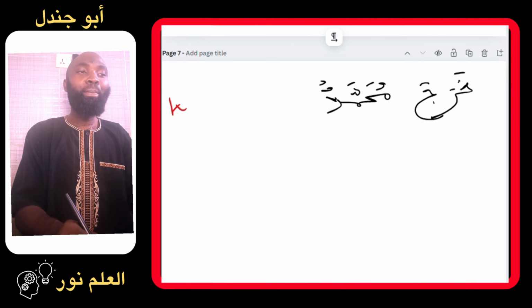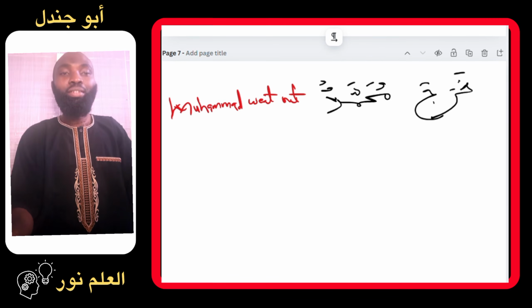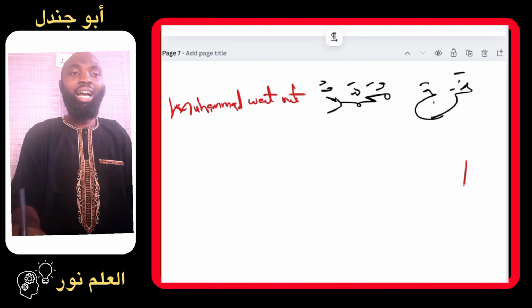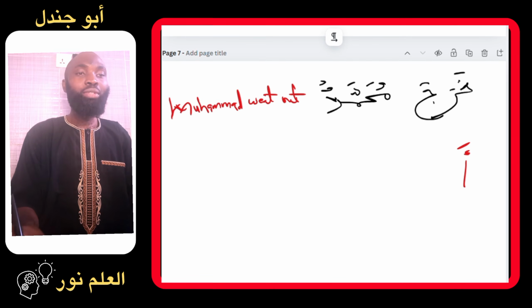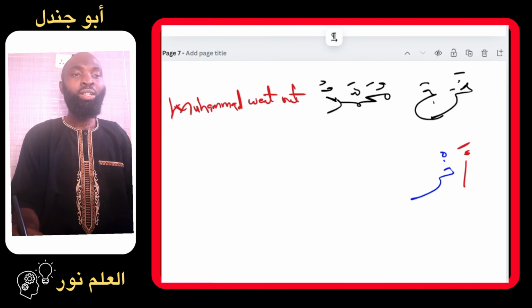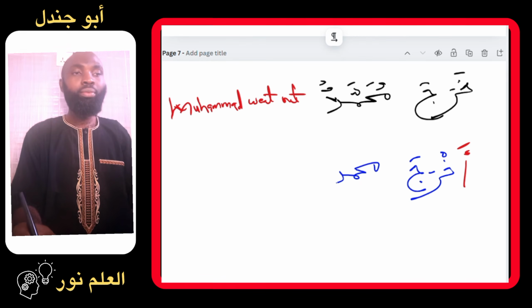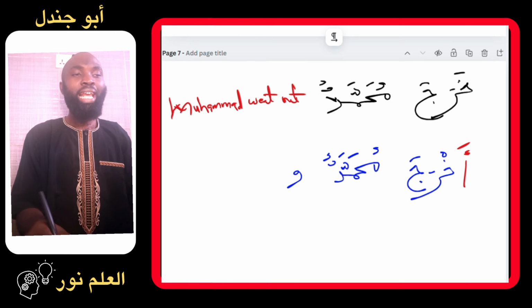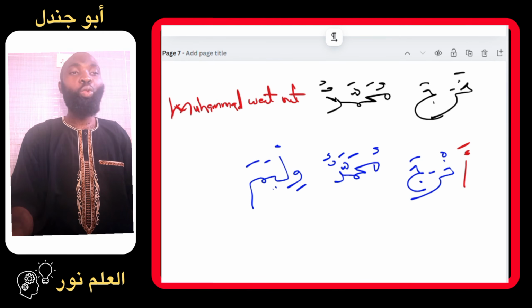Or let's use Muhammad went out. Good. Then in the second sentence, I will simply say akhraja. Because hamza should be added to the verb now, I will say akhraja Muhammadun Williama.